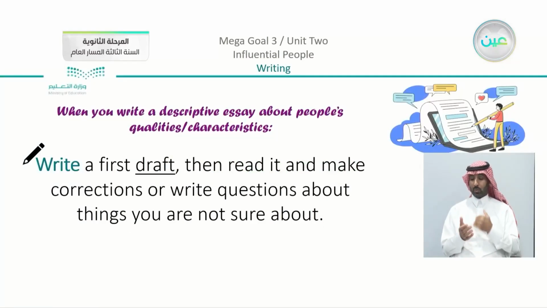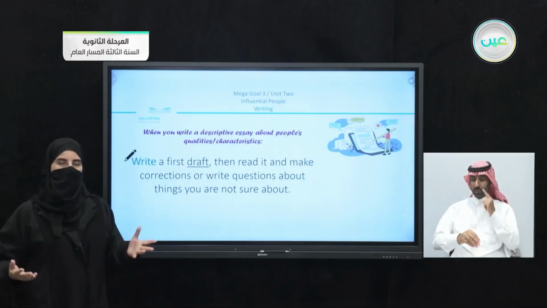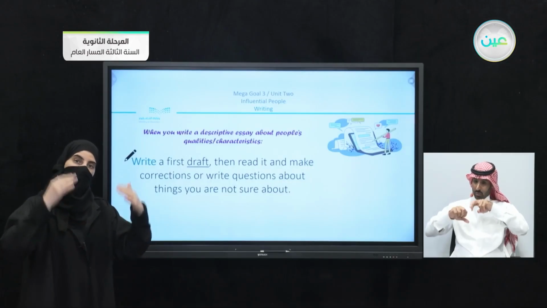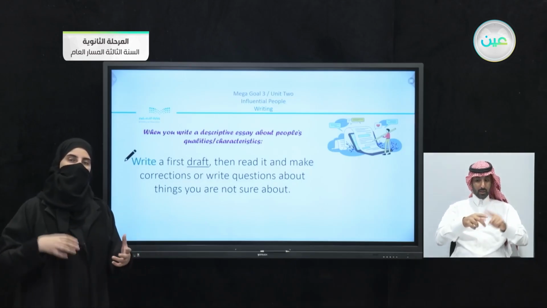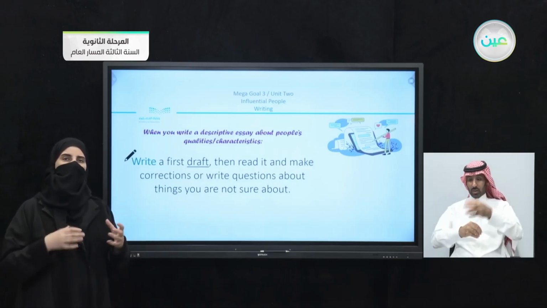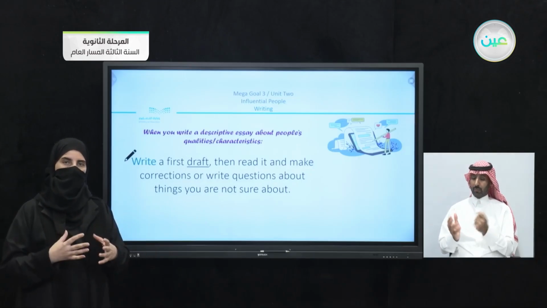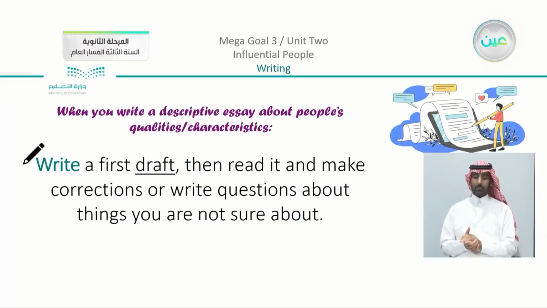Moving on, when you write a descriptive essay about people's qualities or characteristics, now you have gathered your information, you have scanned, you have searched, you have your timeline ready, and you are going to just join and connect all the points and the words that you have put in mind. After that, you are going to write a first draft.